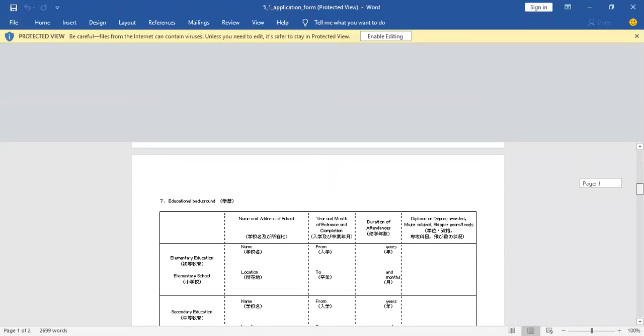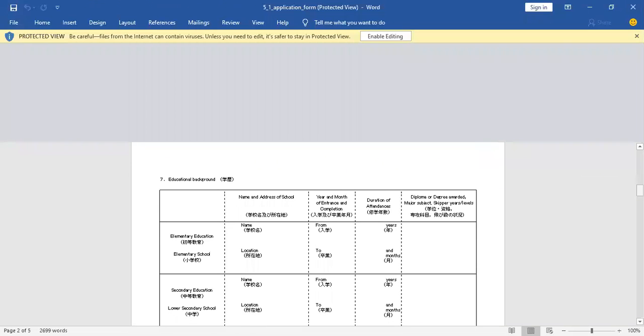It's about educational background. In this scholarship, there is a requirement that you should spend 17 years in education in a certain country. For example, in Egypt, you should spend 17 years in Egyptian education.